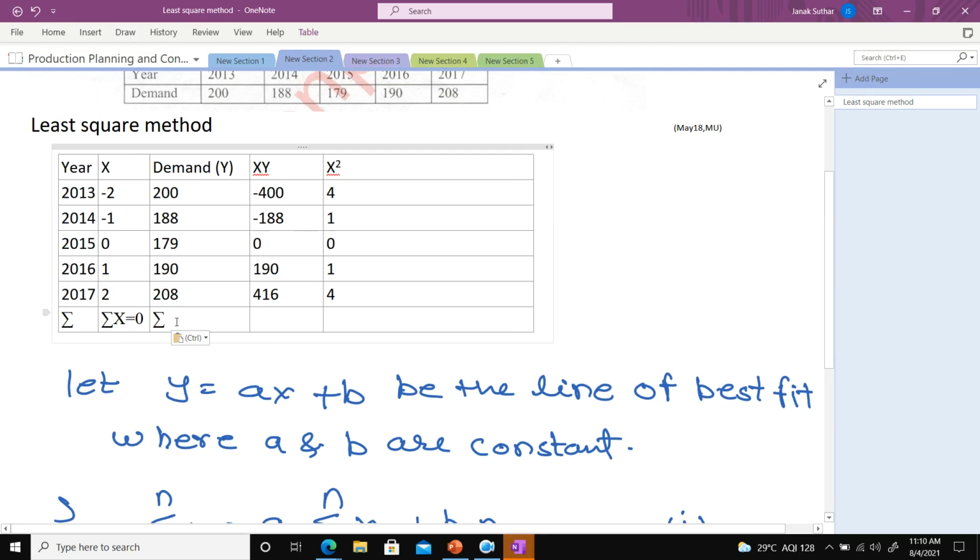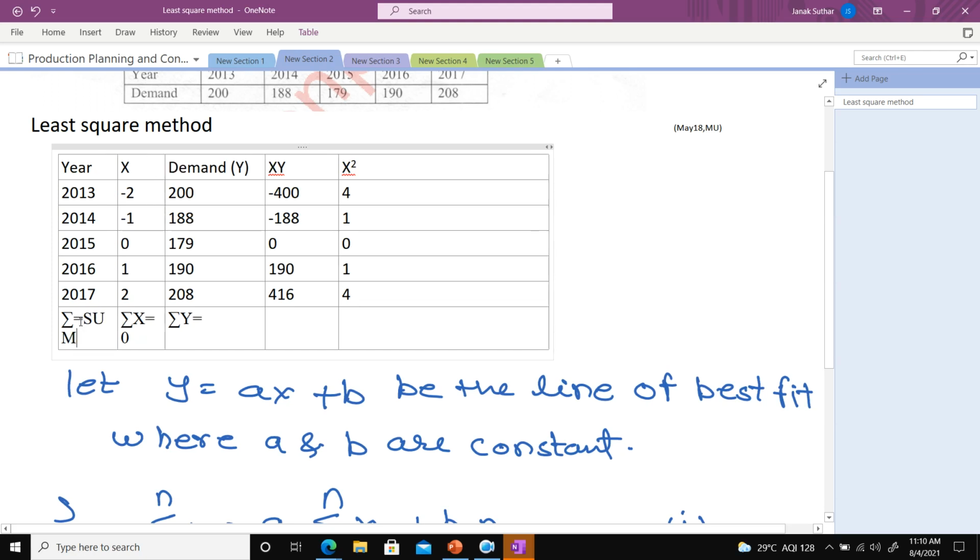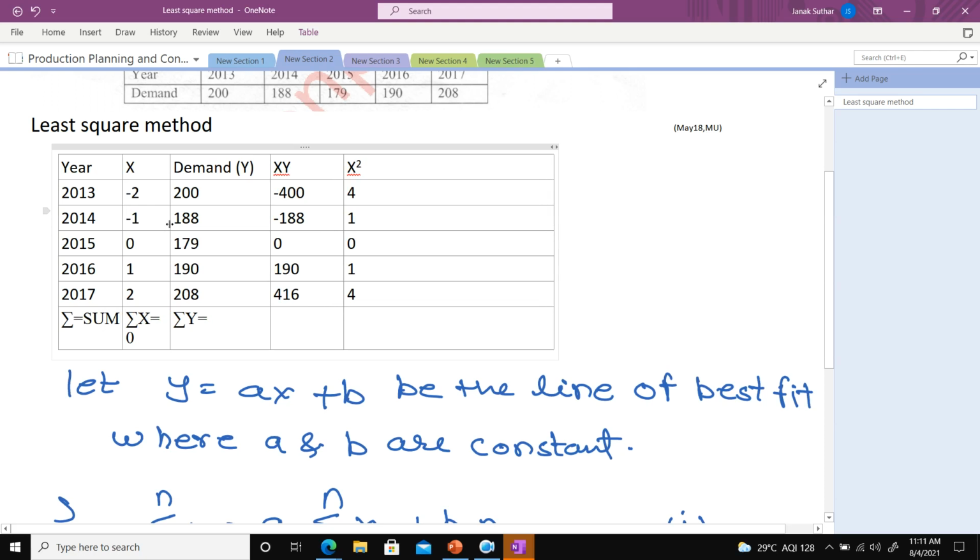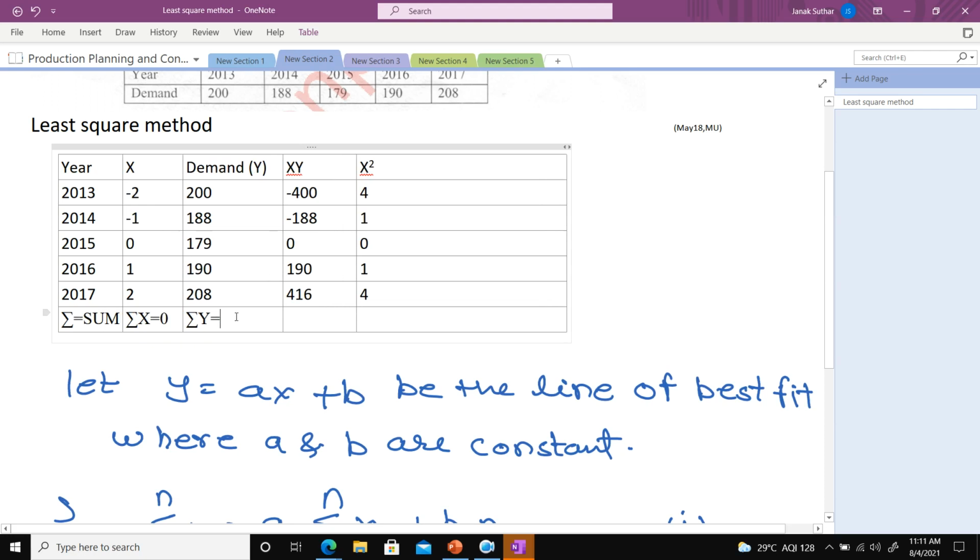Next, what is the value of summation y? Can you quickly work out the summation y? 965. Is everyone getting the same value? Okay, 965. Good.